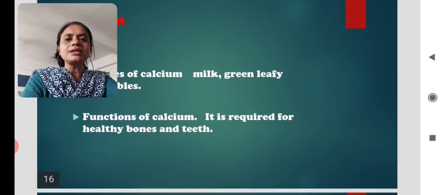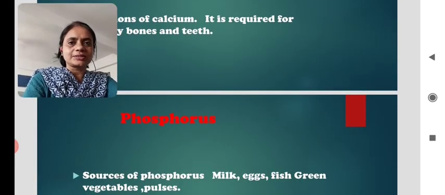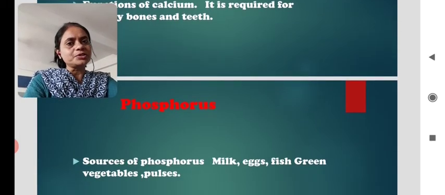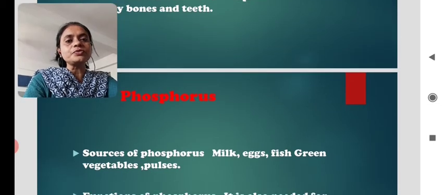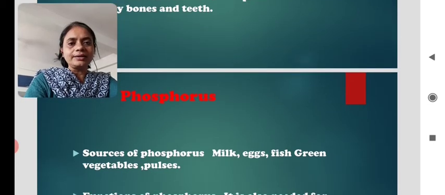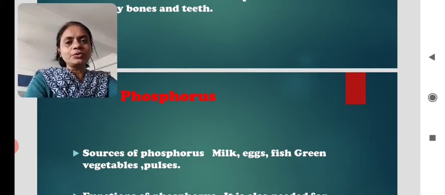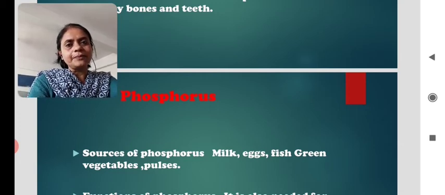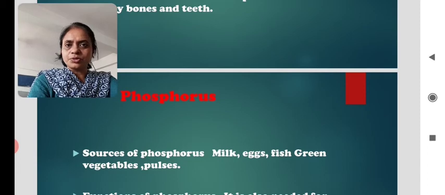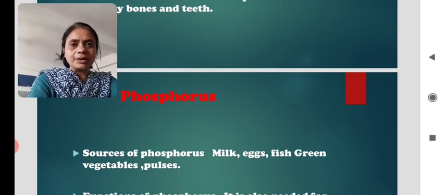Now the next mineral is phosphorus. Let's know about this phosphorus. The sources of phosphorus are milk again, then egg, fish, green vegetables and pulses. Some children do not like pulses, but children, this is a very necessary thing. Pulses provide us protein also, to protect building food.